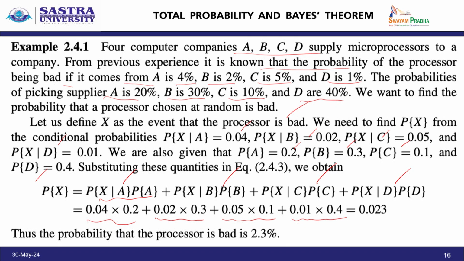So, this is the way we can use the summation of the total probability in terms of the conditional probability. I hope you understand that all of this is based on one another. Thus, the probability that the processor is bad is 2.3%.